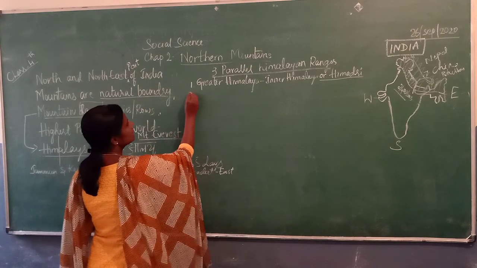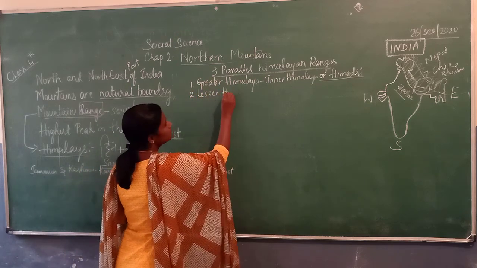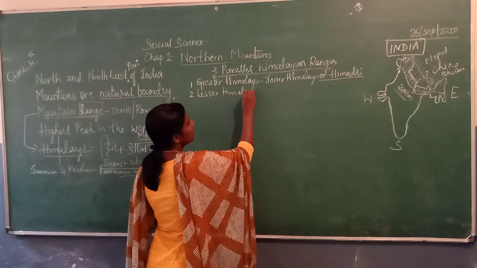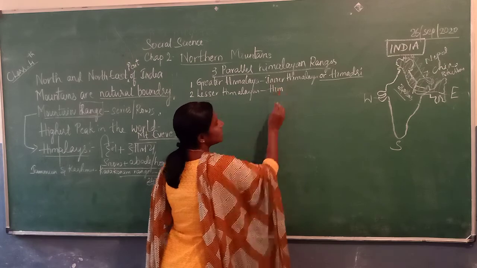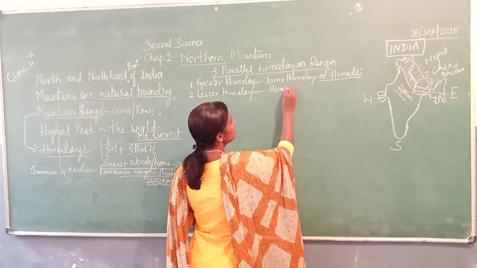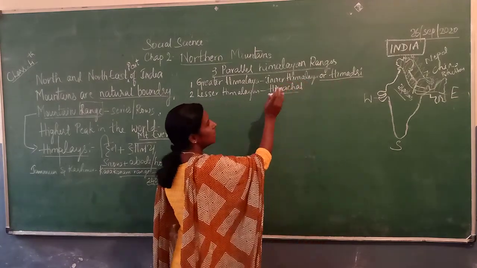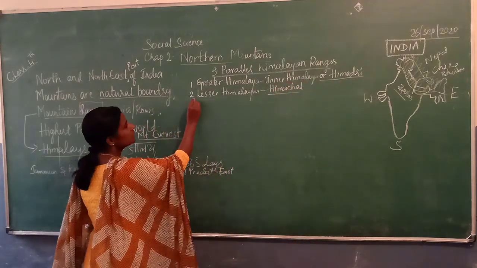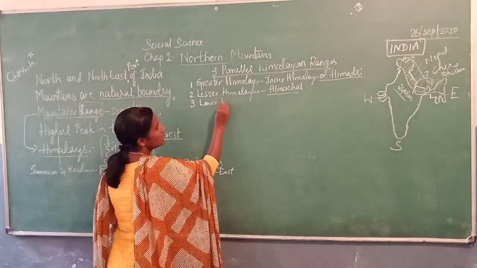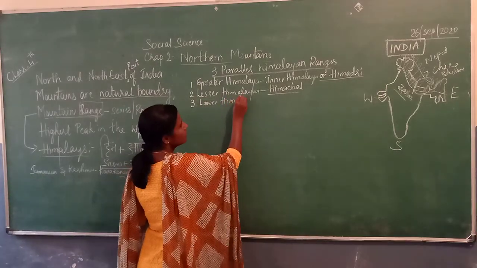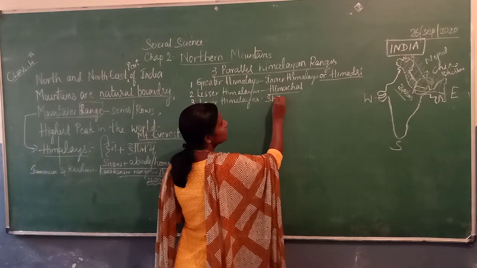The second one is Lesser Himalayas, also called Himachal. The third one is the Lower Himalayas, also called Shivaliks.